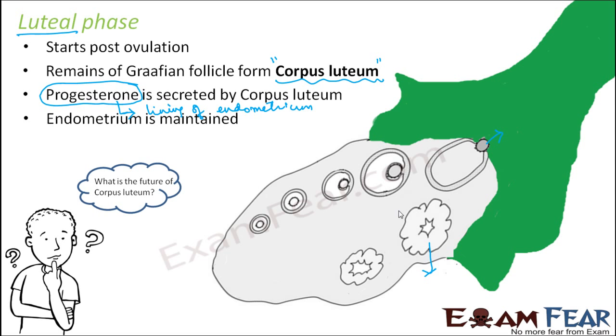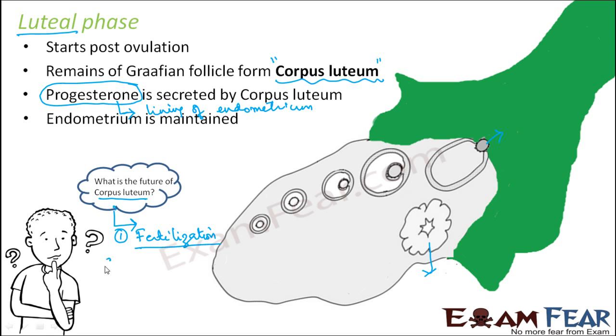If you talk about the future of the corpus luteum, there are two possibilities. The first possibility is that fertilization happens. What will happen if fertilization happens? That means a zygote will be formed, and that zygote will go to the uterus and get implanted into the uterus for the next 9 months.